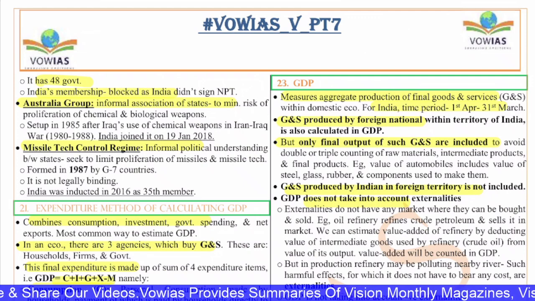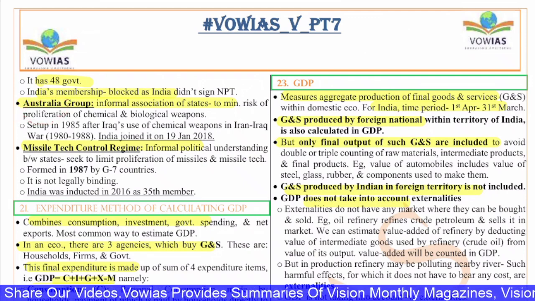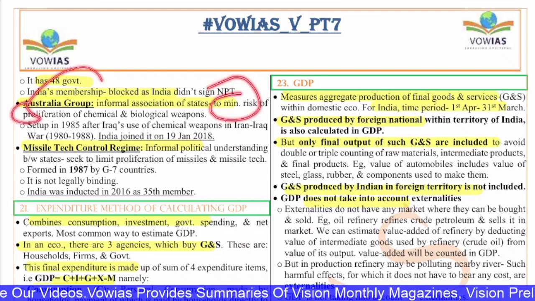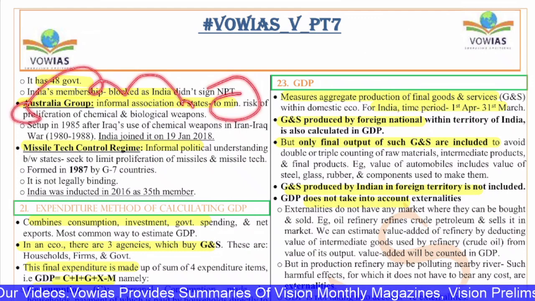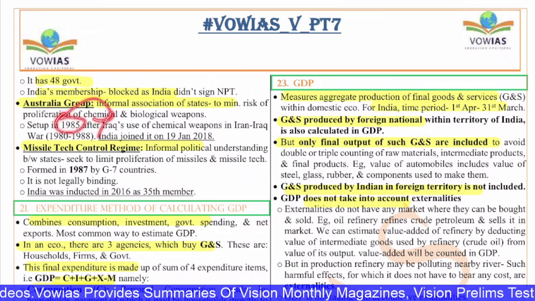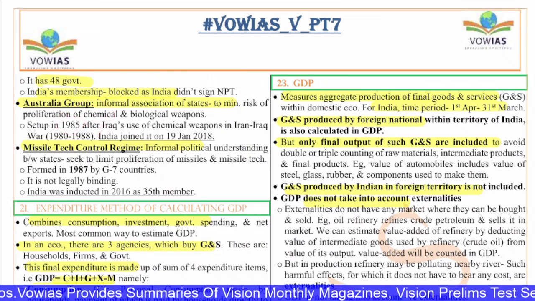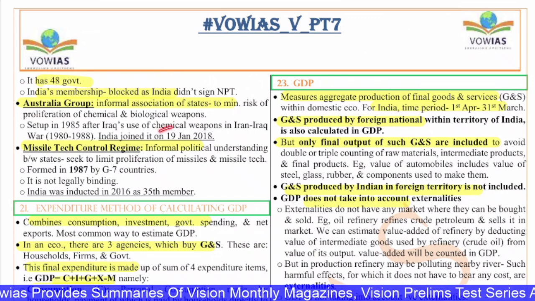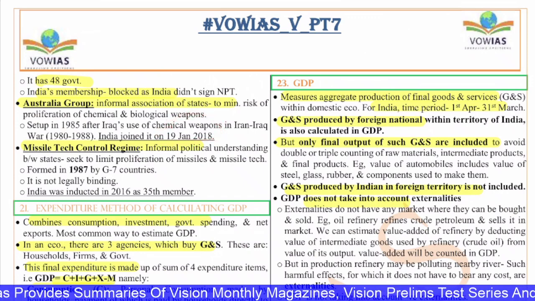You have the Australia Group. The Australia Group is an informal association of states. This is to minimize the risk of proliferation of chemical and biological weapons. The Australia Group is for chemical and biological weapons, and it was set up in 1985 after Iraq's war, where Iraq had used chemical weapons. India joined this group on 19th of January 2018.